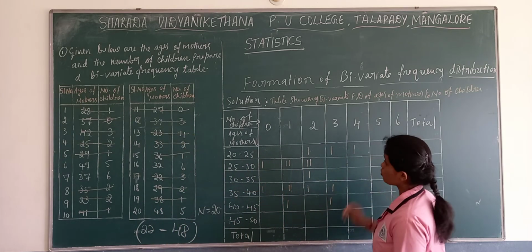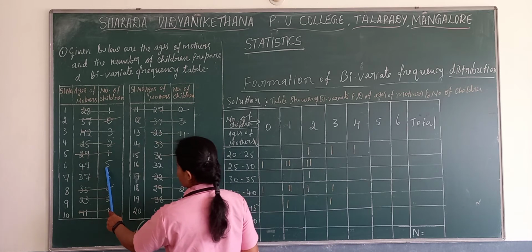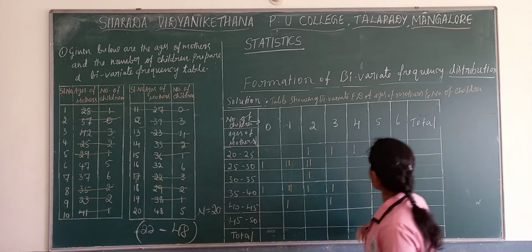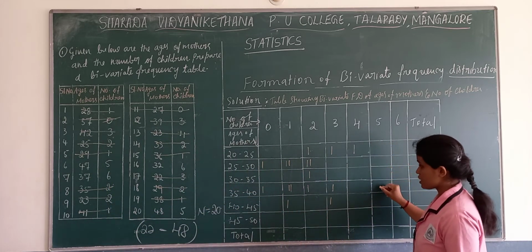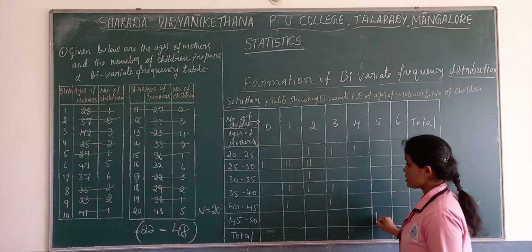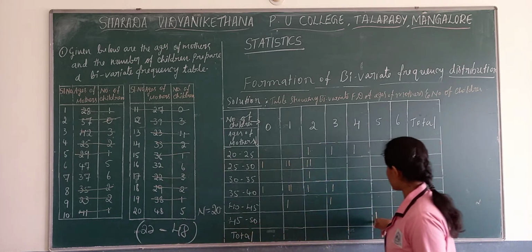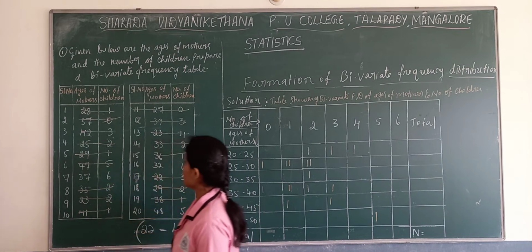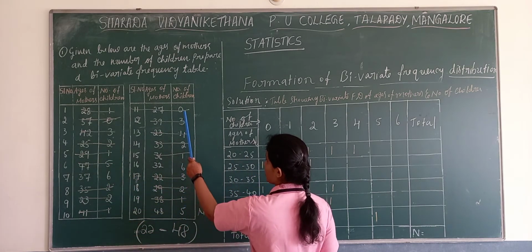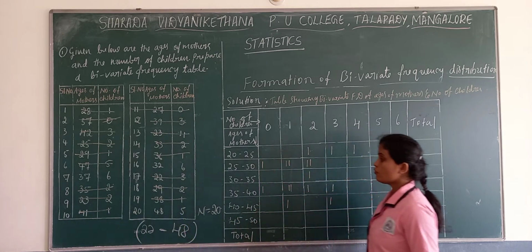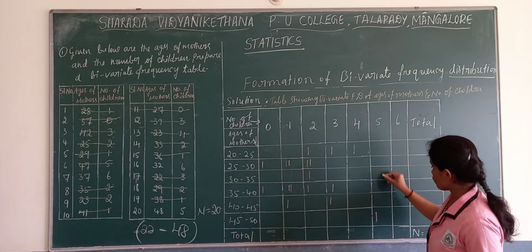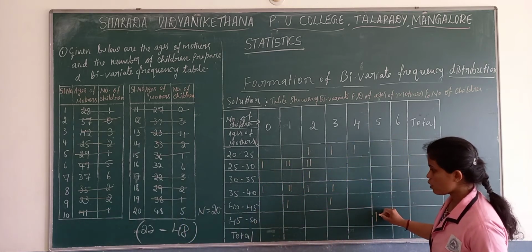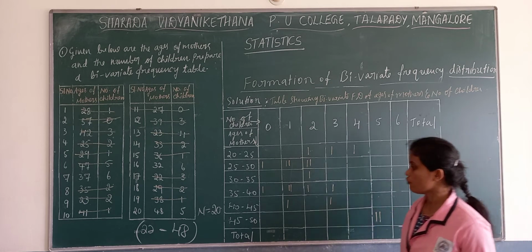And next we move towards 5. How many 5? One. First one, 5, 47. Where will 47 fall? 45 to 50, so 47 will fall there. Next, can you find any other 5 here? Last one, 5, 48. Where will 48 fall? In the same column, 48 also will fall.